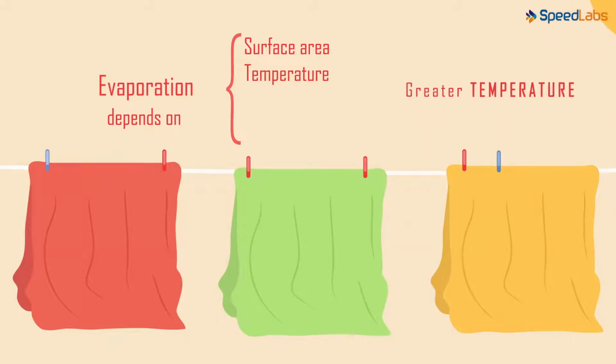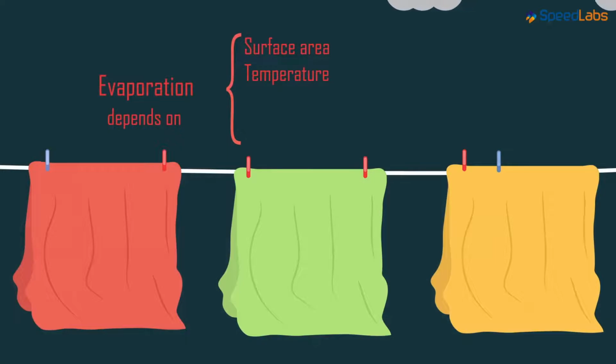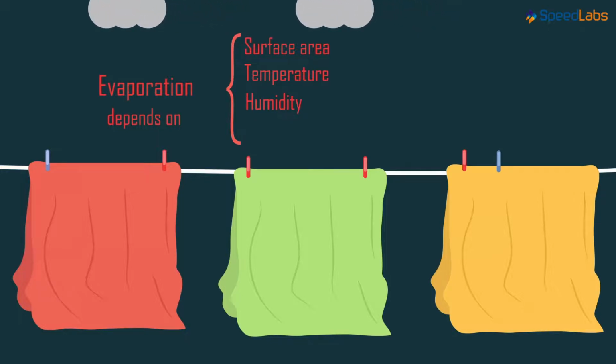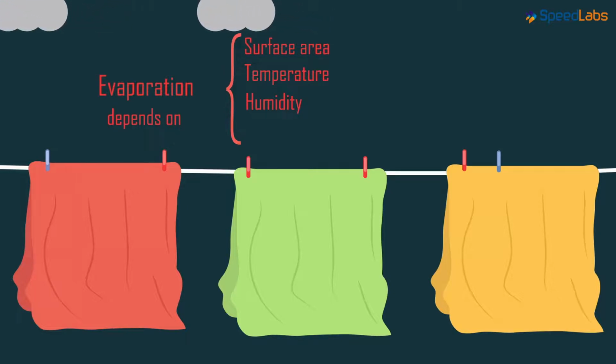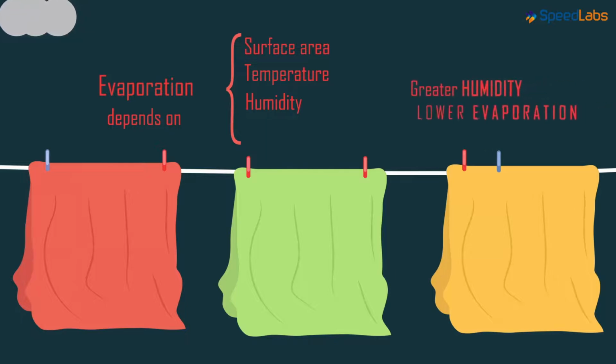Have you also observed that during monsoons, clothes do not dry easily? What could be the reason behind this phenomenon? During the monsoons, the humidity in the air is far greater. That is, the air contains a lot of water vapor. It has very little space to hold any more water vapor. Therefore, during monsoons, clothes take longer time to dry. What did you learn about the relationship between humidity and evaporation? Higher the rate of humidity, lower will be the rate of evaporation.